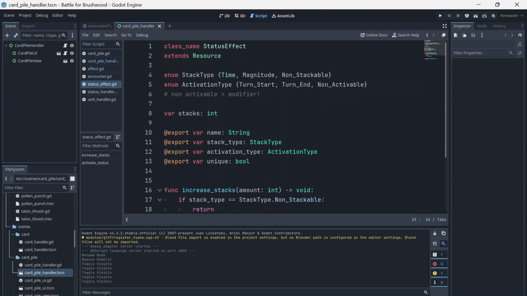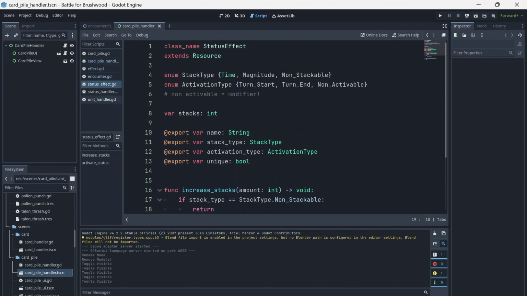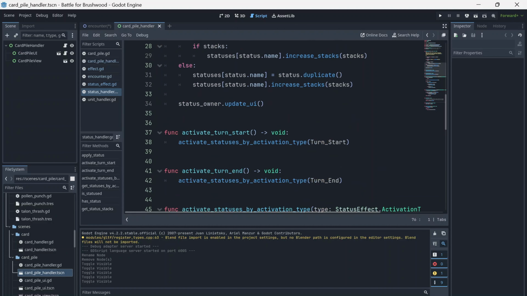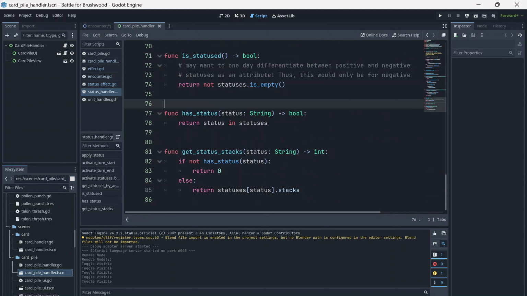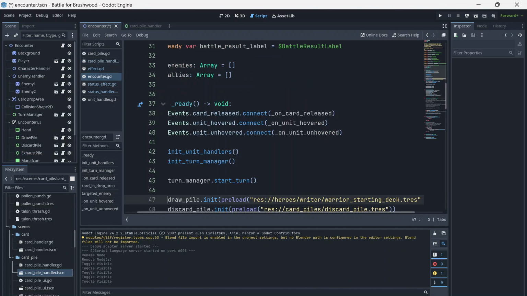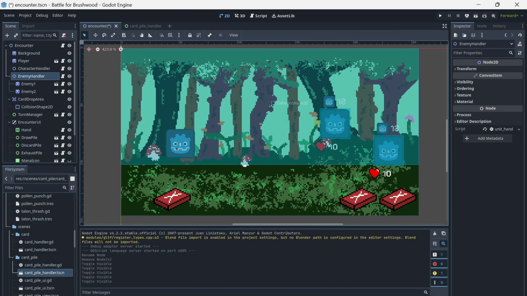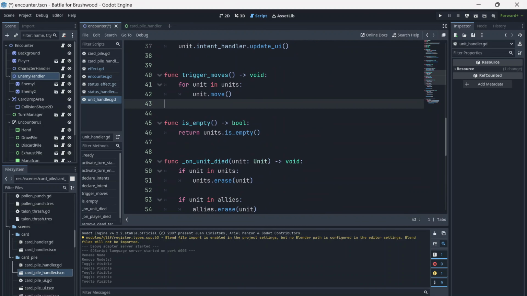I created a status effect resource to apply unique effects such as gaining strength and falling asleep. I created a status handler scene which is responsible for applying and activating status effects applied to a player or a unit. I created an effect resource to apply effects on a target, such as dealing damage or applying a status condition. I added a unit handler class which contains units as children. Unit handlers keep track of its units' allies and enemies, activate their status conditions, and handle their deaths.